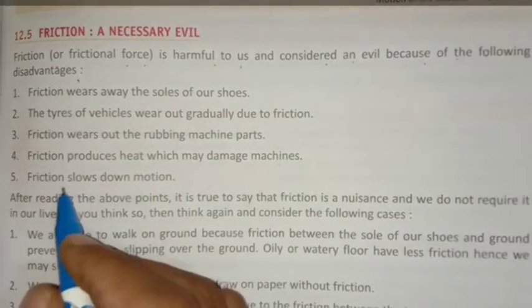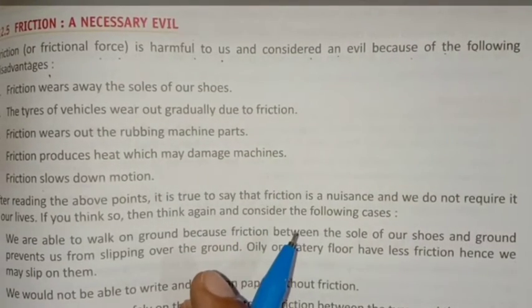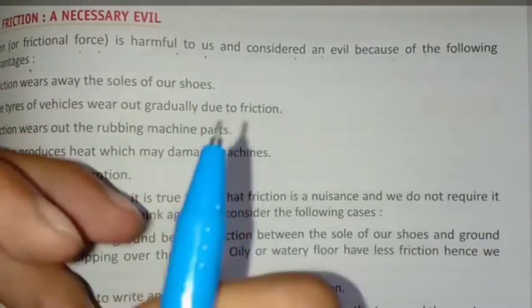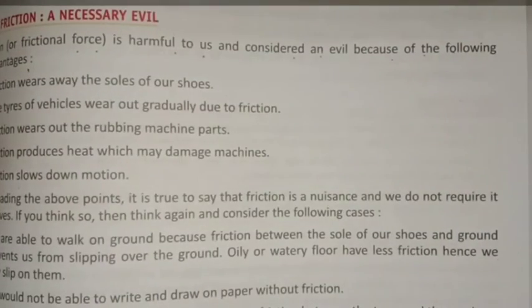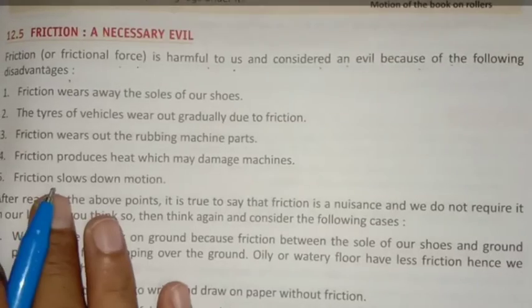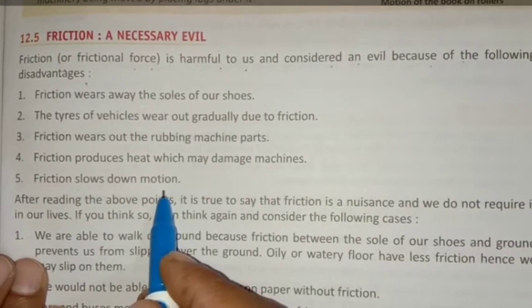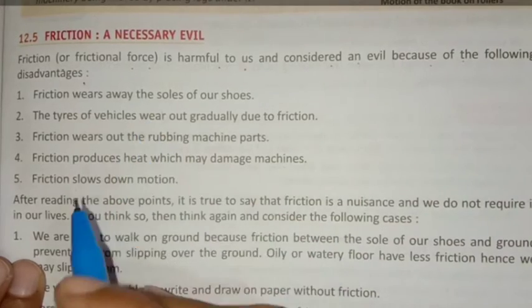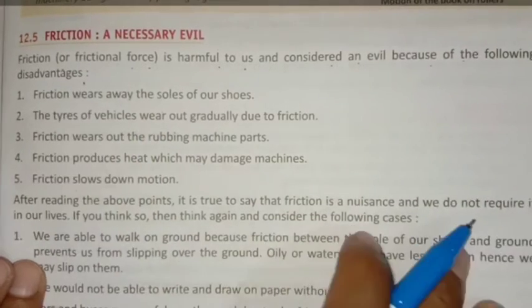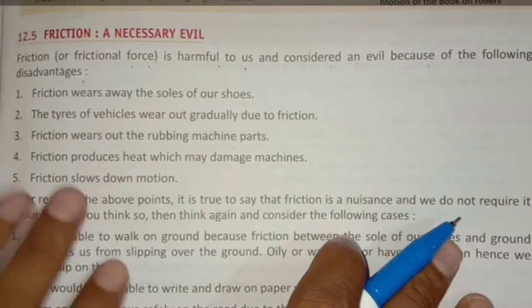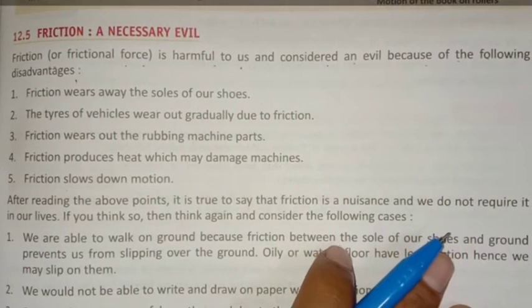Yeah, means if the machine is continuously working and the parts are continuously moving, so what will happen? It may damage the machine also. Friction slows down motion. The speed of the object can be slowed down by friction. So these are some disadvantages of friction.